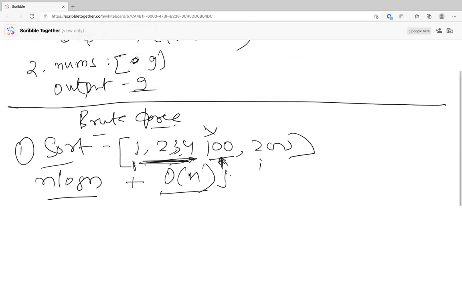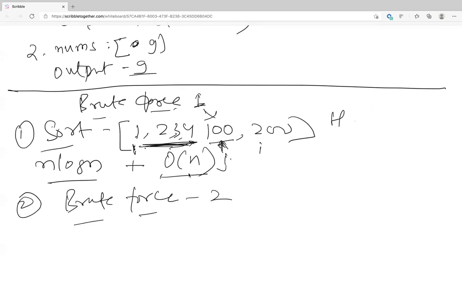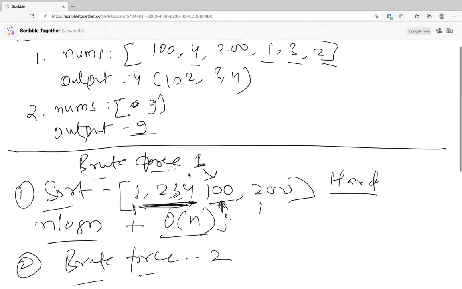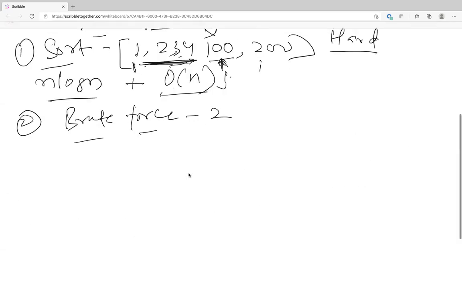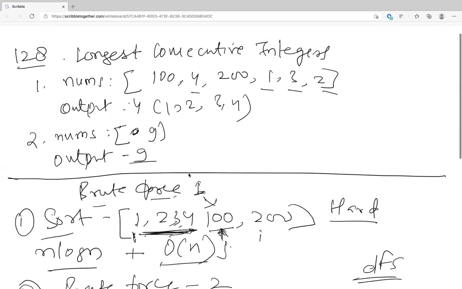No. Okay, so that's your brute force. What is the second brute force? This is brute force 1. What is brute force 2? This is a hard problem. So we'll have to go using brute force 1, 2, 3, 4 till we reach the end. Maybe brute force n-1 will be a DFS one. But let's see how else you can solve this.